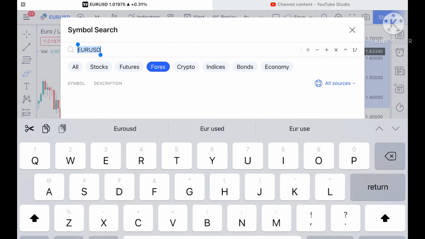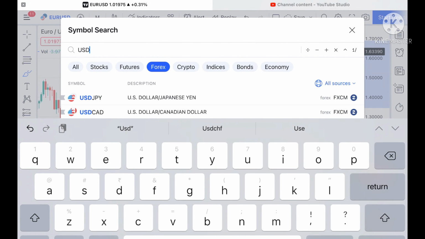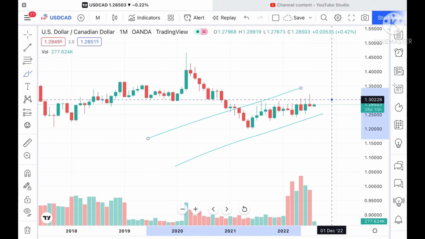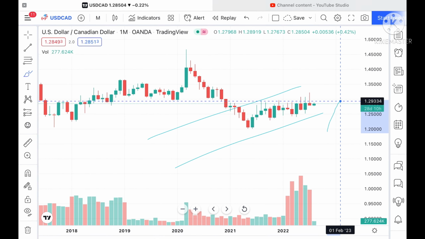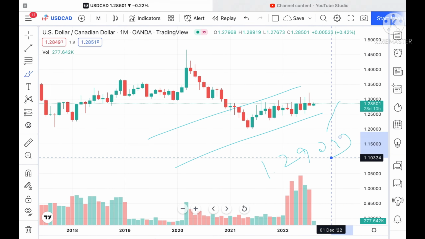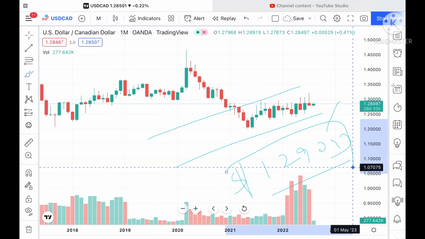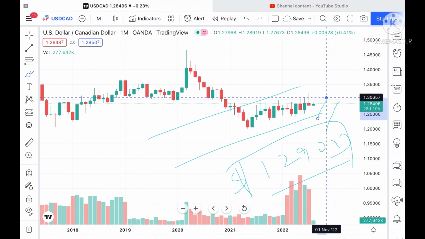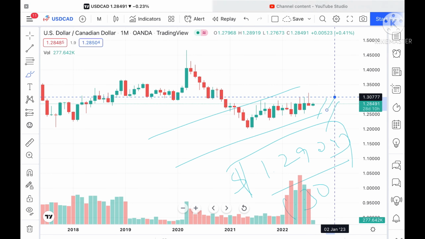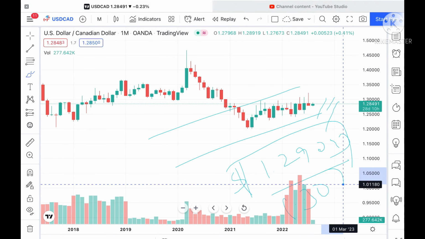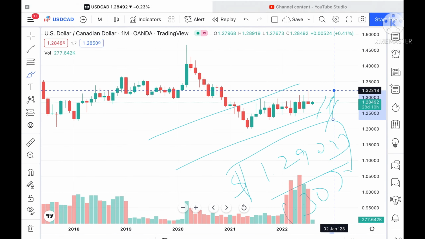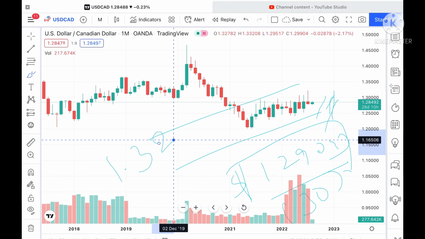Okay, if we talk about USD CAD, it is moving further upside. Suppose if this particular level sustains, the probability is high we can see a level of 1.29093. This is a weak resistance, so the probability is high it can go to a level of 1.30, then 1.3077. This is again a weak resistance, so the probability is high it can go further upside towards a level of